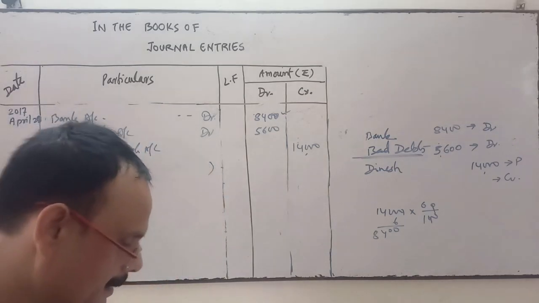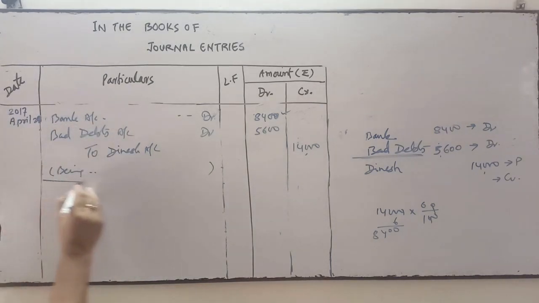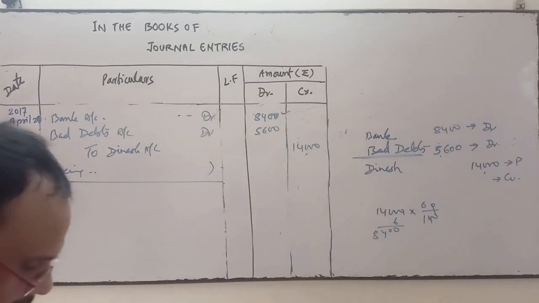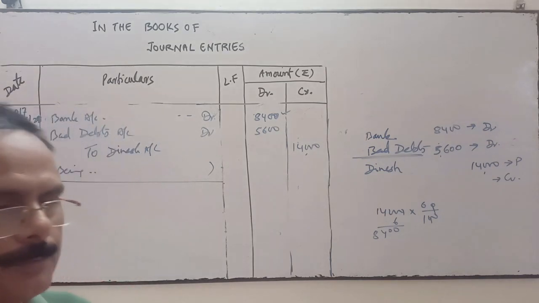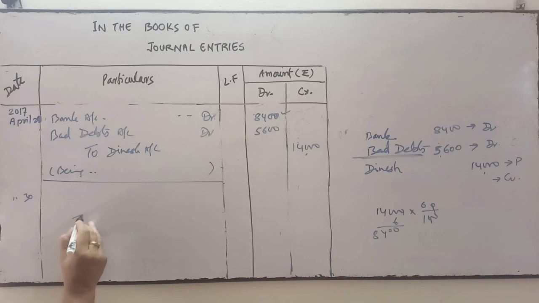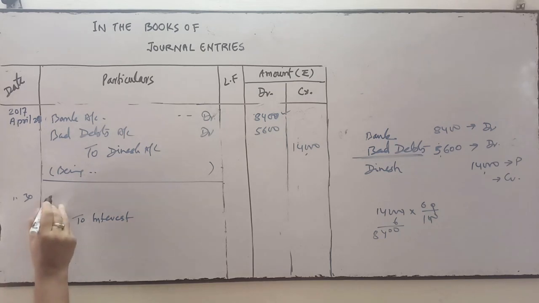Okay. Next, date is April 30. Bank allowed interest. So when the bank allowed interest, it's an income for us. When the bank allows us interest, it's an income. So all income will be credited. Interest will be credited as we have received interest, and the bank has allowed the interest.